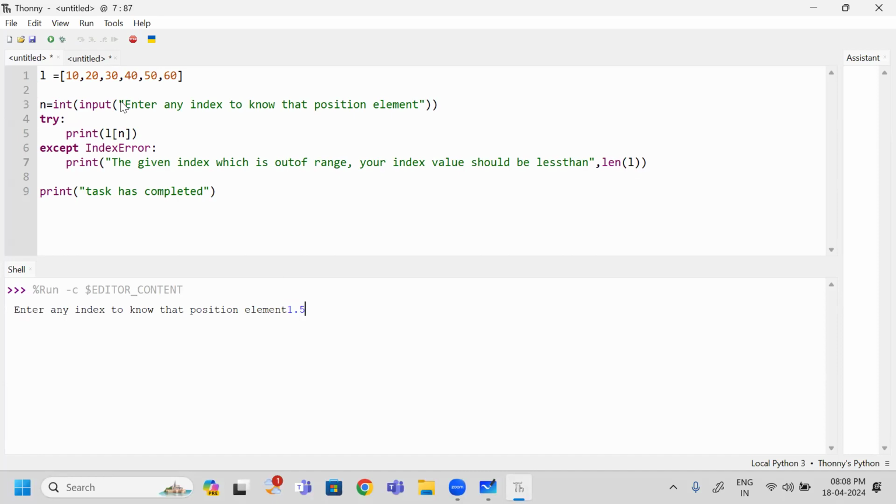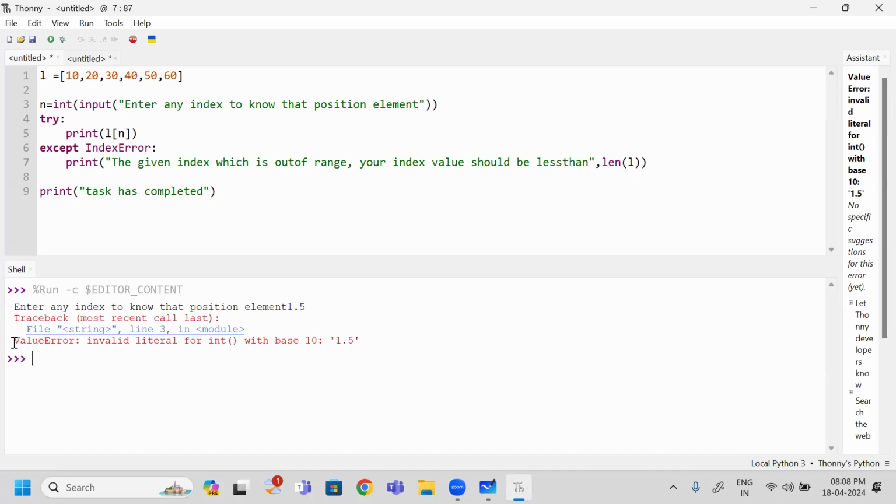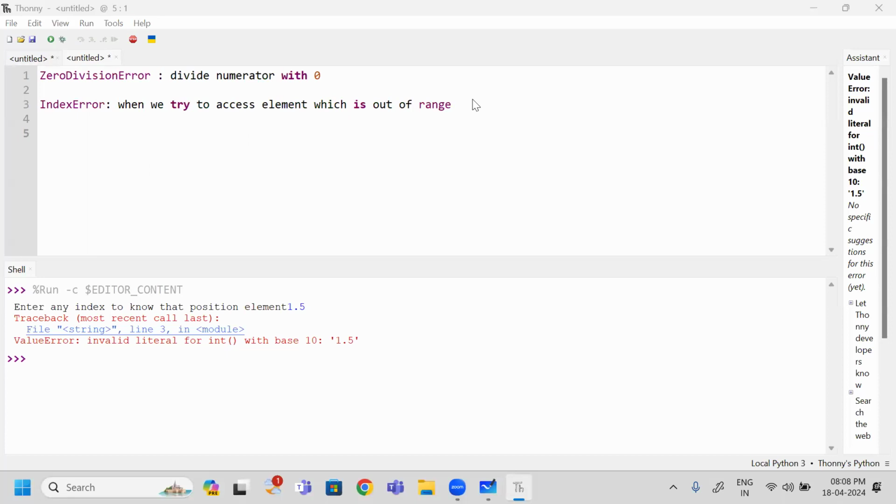So has it written an error? No. But when I hit enter, observe here what error it has given. Value error. What is that value error? Actually, I need to give a number that must be of integer type, but I have given a wrong type. When I give the wrong type, what happens? It has given value error. So what is the exception you observe? Value error.